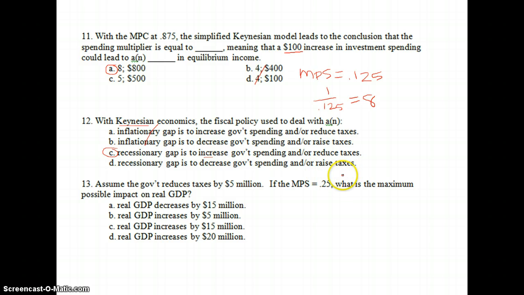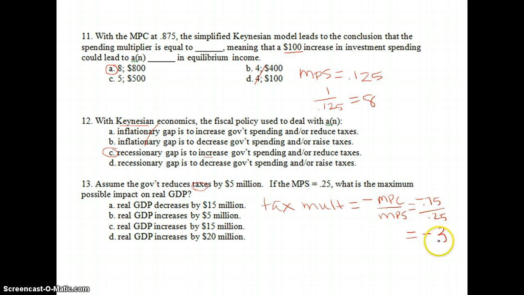Number 13, assume government reduces taxes by $5 million. If MPS is 0.25, what's the maximum impact on GDP? If we're talking about taxes, we need to use our tax multiplier. So it's a little bit different. Remember, it is equal to the negative of the MPC over the MPS. So when I go back and substitute in here, I have negative 0.75 over 0.25,